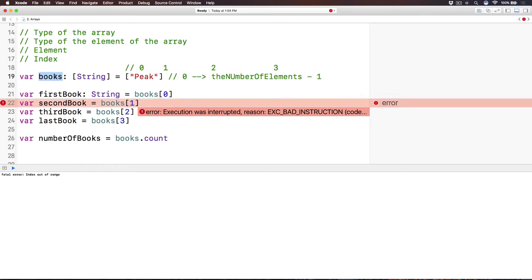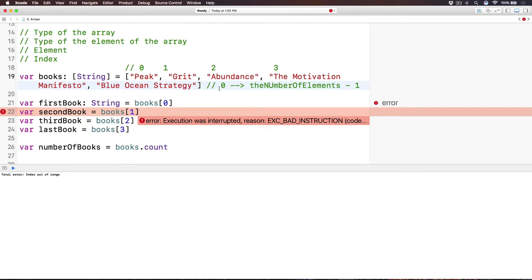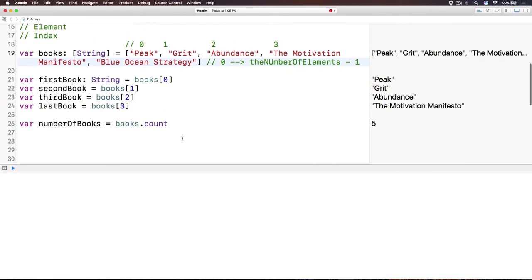It goes into this books array and looks at these values: okay, the first element is here, but there's no second element, so I don't know how to handle this. Let's crash the app and report the error. And here it goes: fatal error, index out of range. It only means that there's no element at this index, so it crashed the app. Now if I put back the value here, it will be okay again.